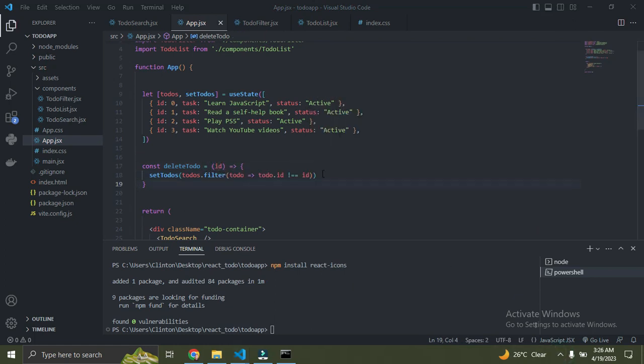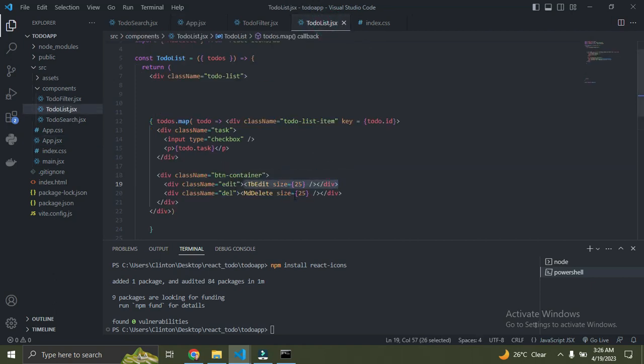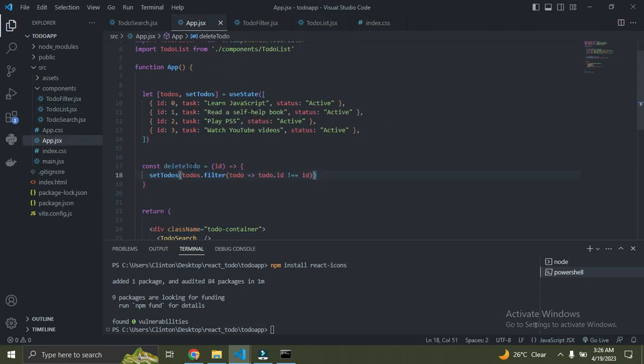So now let me explain what's happening over here. So right here we are trying to filter out all todos that do not have the same id we are passing. Understand? So from this to-do list now, whenever I click on the delete button, I'm going to send an id along to this base component called App.jsx. So what I'm going to do now is filter out all the items whose id are not the same as the id we are getting from the child component. So we are just simply filtering to-do items whose id are not the same as the id we are getting from the to-do list component.